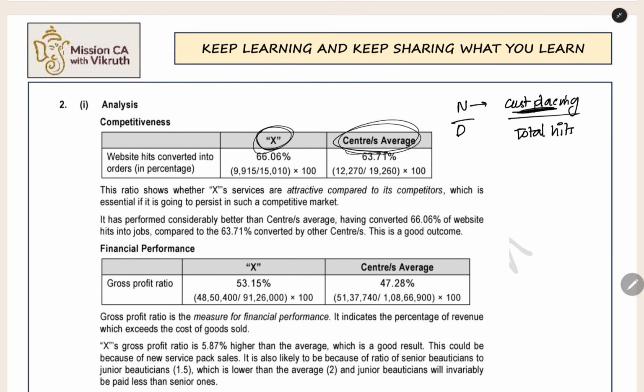So this is a positive factor. When you are having a positive factor, what will happen? If you have a higher ratio, it will be good for the company. If you have a lower ratio, it will be bad for the company. So that is the logic which you have to see. So here the percentage is more, so it is good for the company.